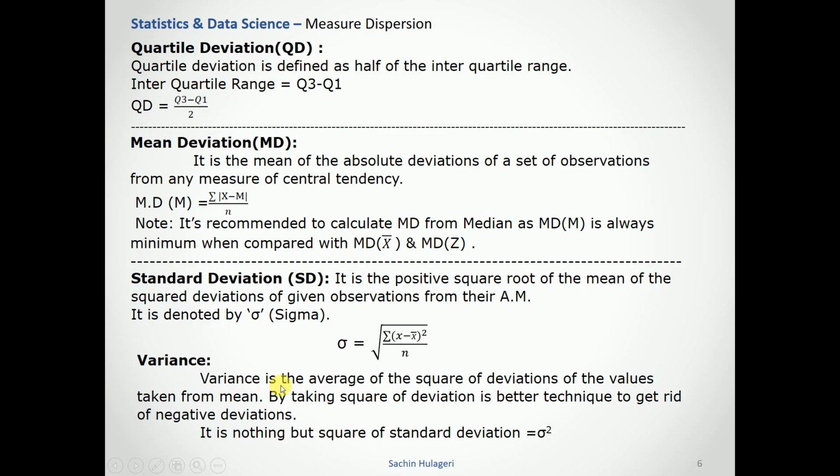And the variance. Variance is the average of the squares of the deviations taken from the mean. Taking the square of deviations is a better technique to get rid of negative values. Since we want to represent the variance in the form of a positive value, we take the square of the standard deviation. It is nothing but the square of the standard deviation, represented by sigma square.